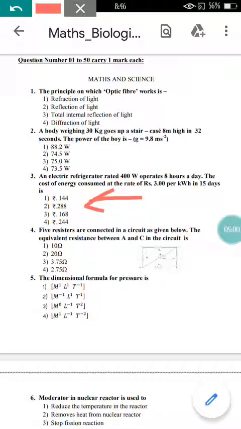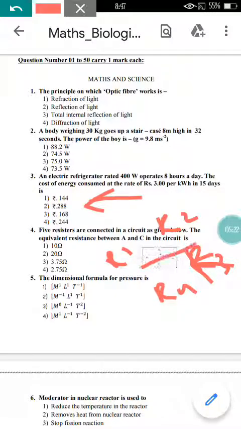Option 1 is correct. Now come to question number 4. Five resistors are connected in a circuit as given below. They have given one diagram, but here it is not clear to see the values of R1, R2, R3, R4 and R5. But I will mention them here. This is R1 this side, and this is R2, and this is R3 this side, and this is R4, and in the middle you are going to have the R5 value.